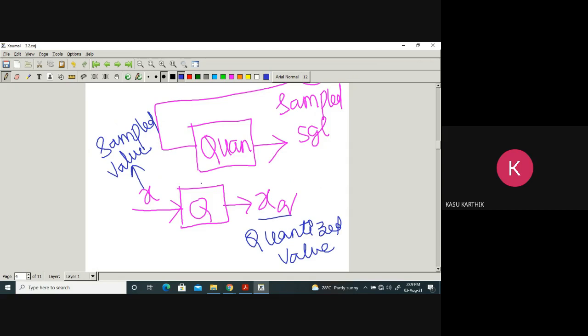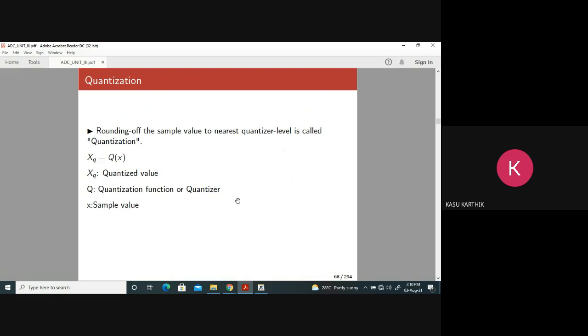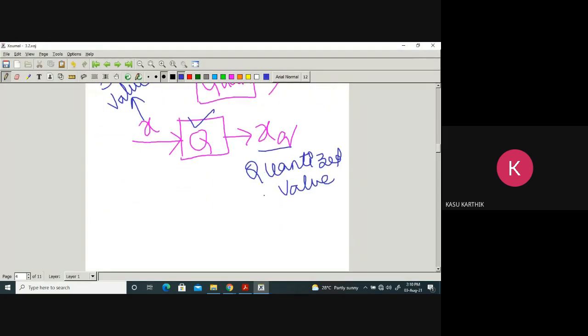This is a quantizer. Q is a quantization function or quantizer. Every quantizer has got some levels, L, the levels of the quantizer. Every quantizer has some discrete levels. We'll discuss how to get those levels.